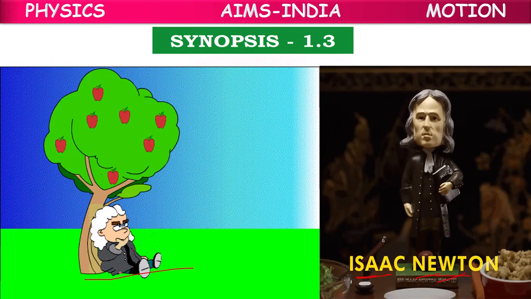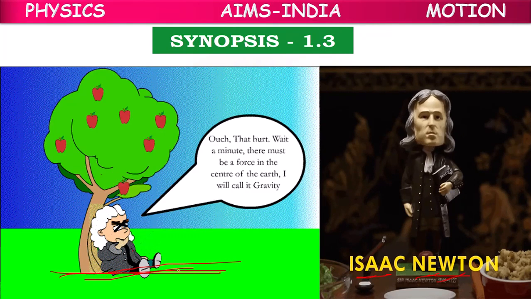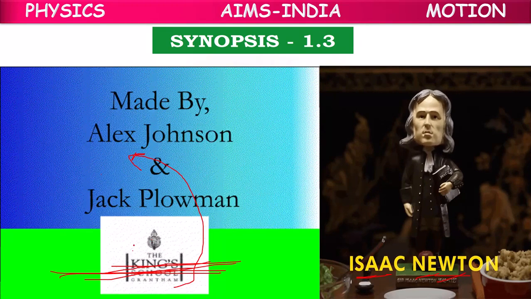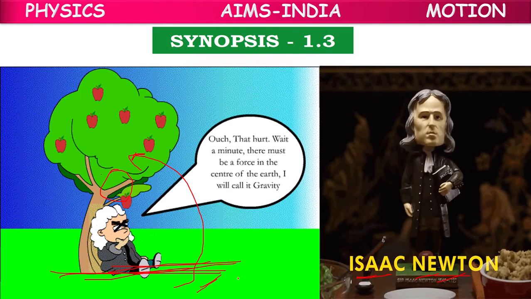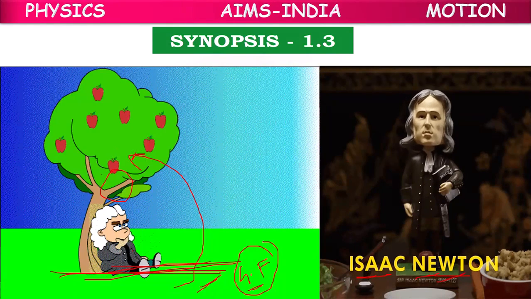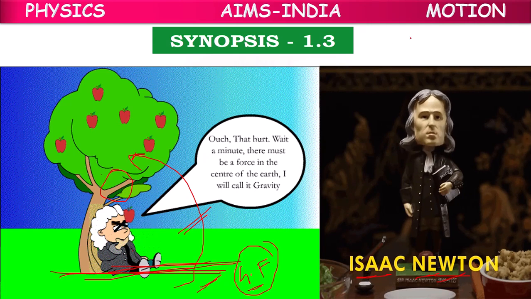There must be something attracting the apple towards the ground. So he named that force the gravitational force. From that, he proposed one new law, which is called Newton's